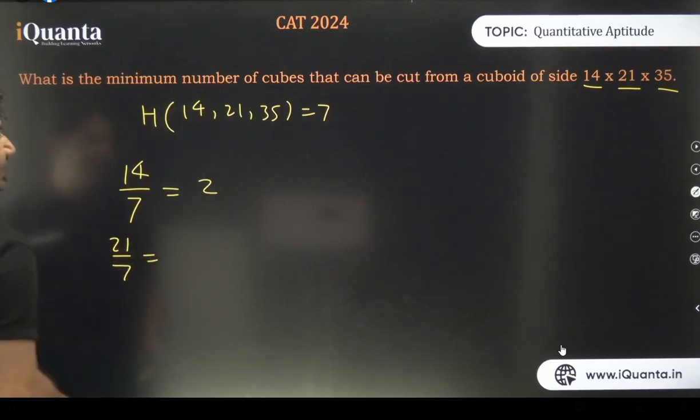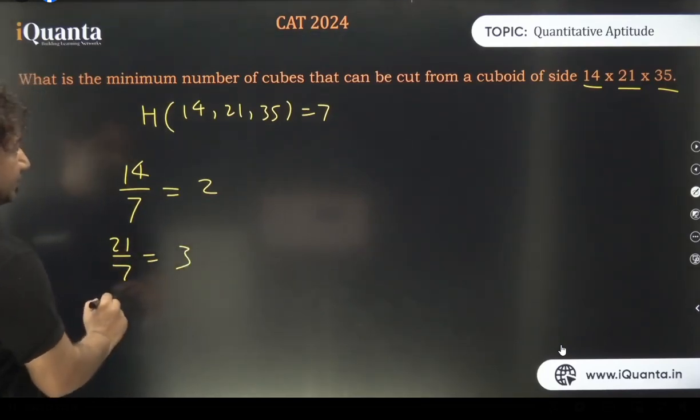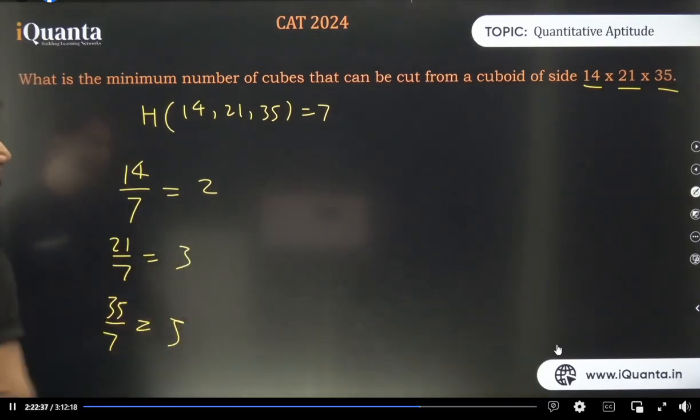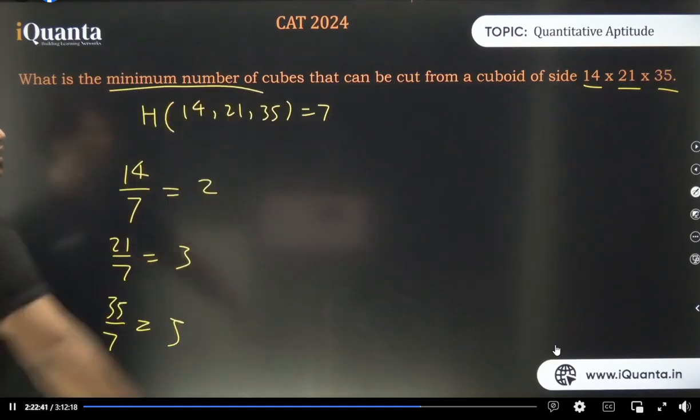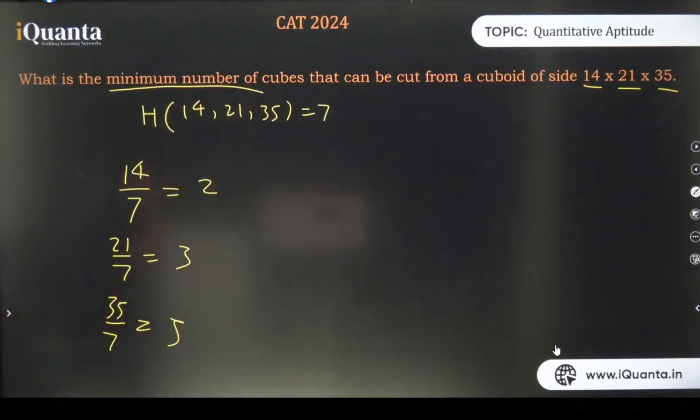Isn't it? So when I divide something by the highest common factor, I get the least quotient, which is why we'll get the minimum number of cubes. Is that clear? Clear? So what is the answer?